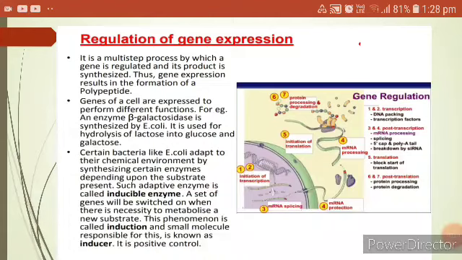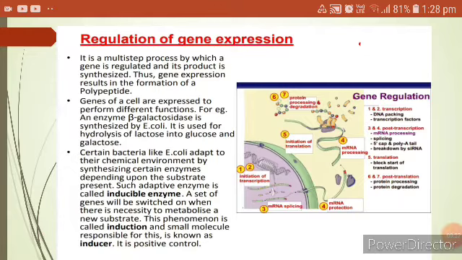Now let's talk about the regulation of gene expression. As we discussed a lot about the chromosome, the DNA and the gene it contains in the previous lecture, how does this gene expression work on the molecular level and how is it regulated? We have already discussed transcription and translation, that is, how the genetic information from an organism serves as a code for the manufacturing of everything within that organism.